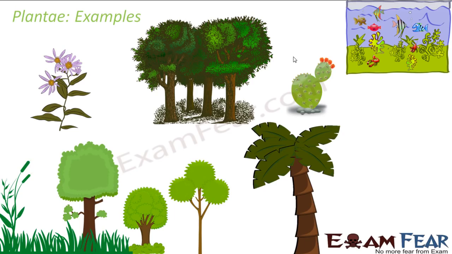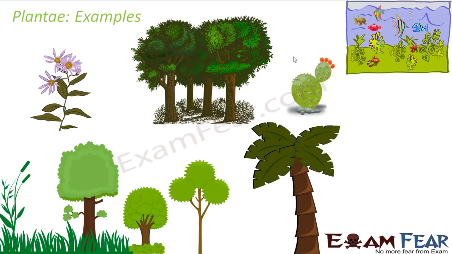Because of this diversity, as I have mentioned before also, whenever you have a huge variety of things to be studied, the best way to study them is to classify them. Instead of studying each and every type of plant that exists on this earth, it is better to group them into different categories and then study each of those categories.